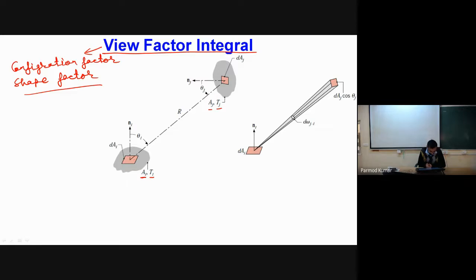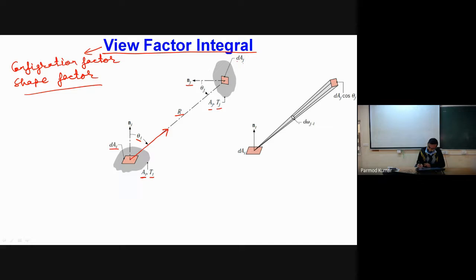So over this I have considered a small elemental area dAi, and say its normal direction is Ni. Okay, and some radiation is going out of this, and at a distance of r we have another elemental surface dAj, whose normal vector is like this, and we have this angle theta i made by this ray with the outward normal of surface i, and theta j as the angle made by this ray with the outward normal of surface j.